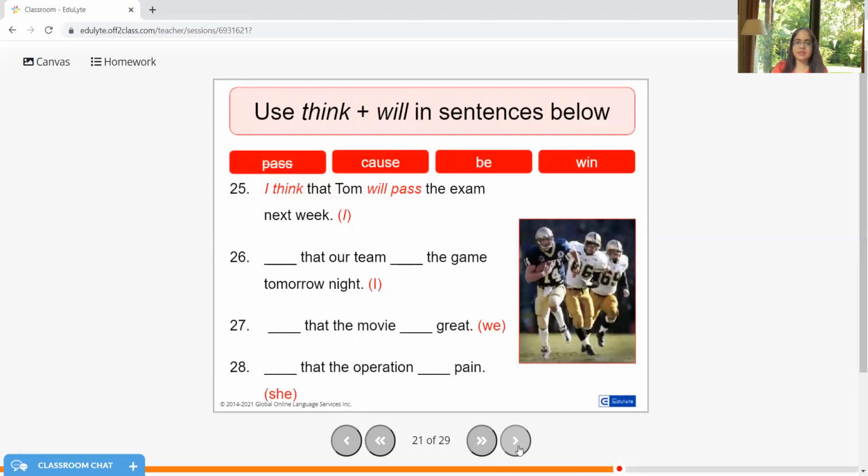So let's use think and will in the sentences given below. I think that Tom will pass the exam next week. I think that our team will win the game tomorrow night. I think that the movie will be great. I think that the operation will cause pain.